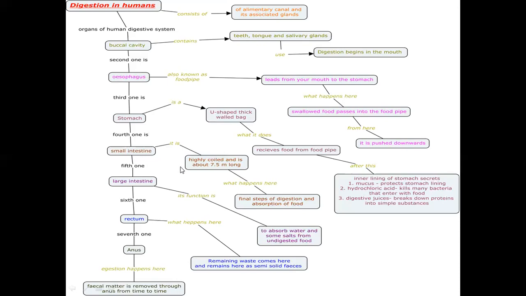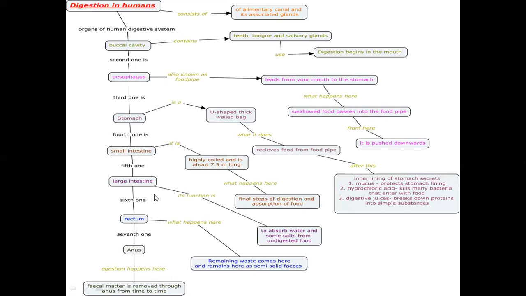Now the villi present in the small intestine help in absorption of the digested food, and assimilation is carried out by the blood, which carries it throughout the body. The undigested or unwanted food substances pass to the large intestine.